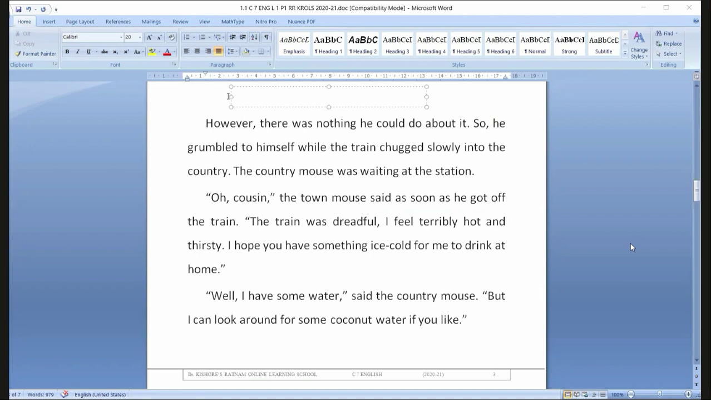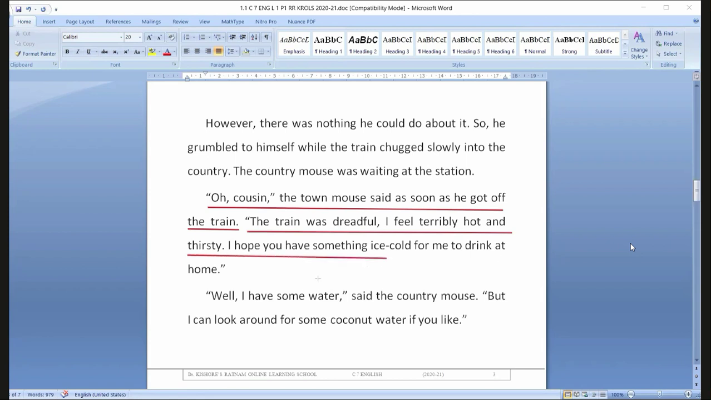Next. Oh, cousin, the town mouse said as soon as he got off the train. The train was dreadful. I feel terribly hot and thirsty. I hope you have something ice cold for me to drink at home. As soon as he got off means immediately after getting down from the train.